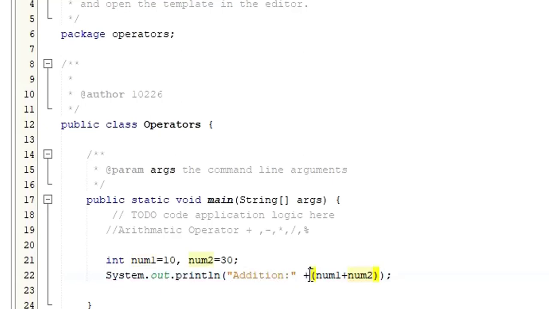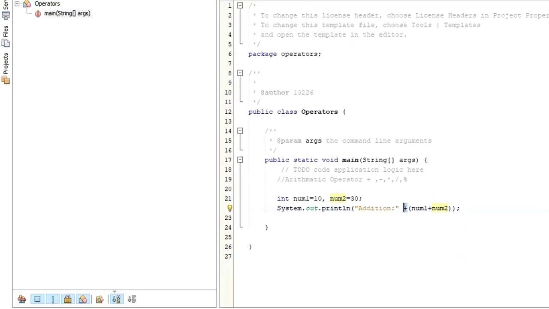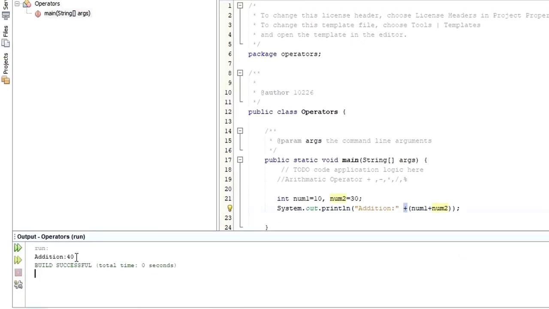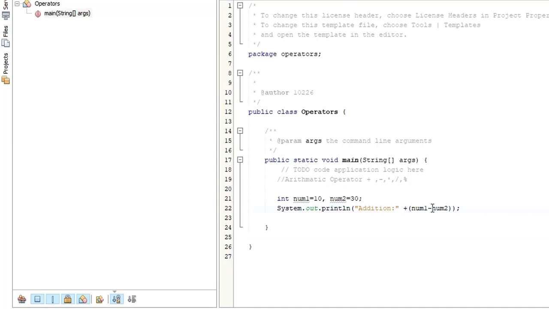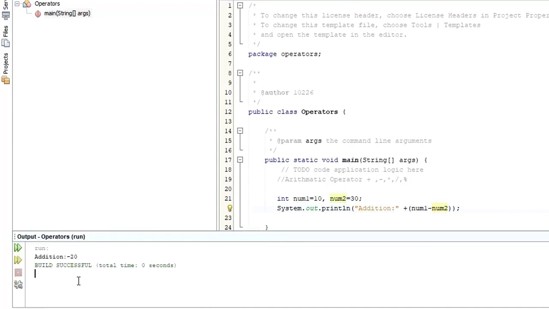So here you are going to use plus as a concatenation operator, because we are going to concatenate the result of num1 plus num2 into this message called addition. Let me save and run so that you would see. So the addition and then 40. Then if you want to use a different operator, you can just use subtraction. You just pass this one as a subtraction. It's going to subtract 30 from 10.